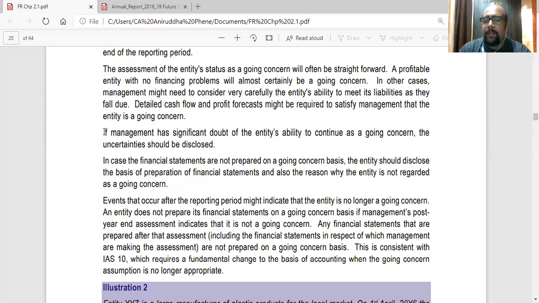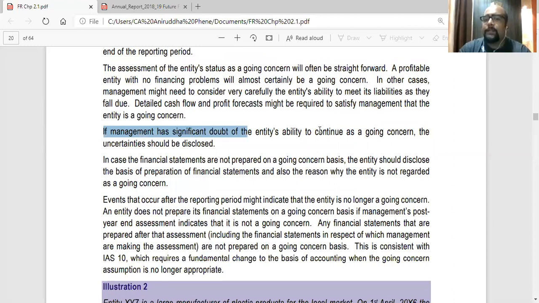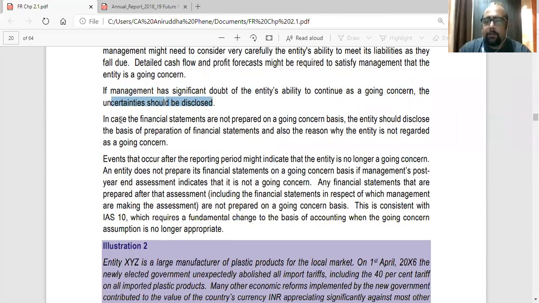Then if the management has significant doubt about the entity's ability to continue as a going concern, the uncertainty should be disclosed, like in this case. And in case the statements are not prepared on the going concern basis, the entity should disclose the basis of preparation of financial statements and also the reason why the entity is not regarded as a going concern.